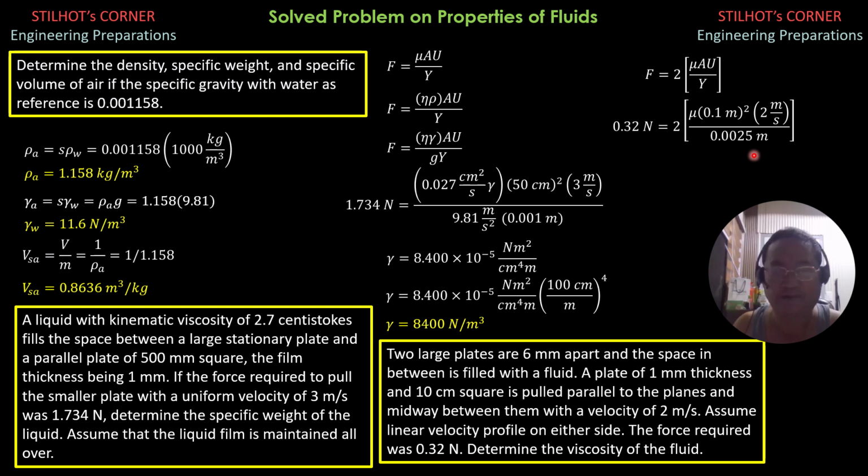meter or 2.5 mm. So the unit of viscosity is Newton, we can cancel meter. So Newton times second divided by meter square, or that's Pascal second. So using your calculator, it is 0.02 Newton per meter square times second, or 0.02 Pascal second. So that's it for this video.